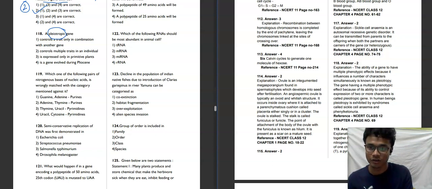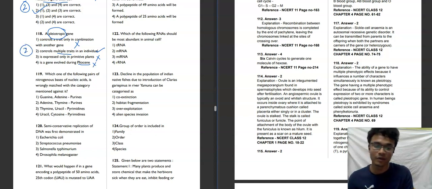Now read the options. Controls a trait only in combination with another gene. This is not correct. Controls multiple traits in an individual. This is the correct option I am saying, but read all the options. Is expressed only in primitive plants. It is not correct. It is a gene evolved during Pliocene. This is evolution, but this is not correct. The second option will be our correct answer.